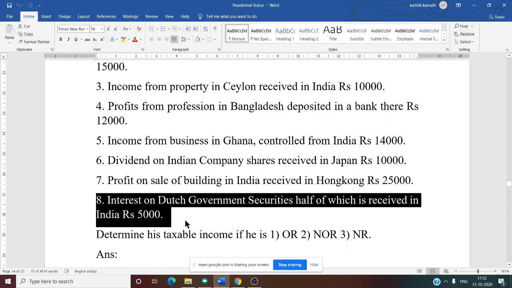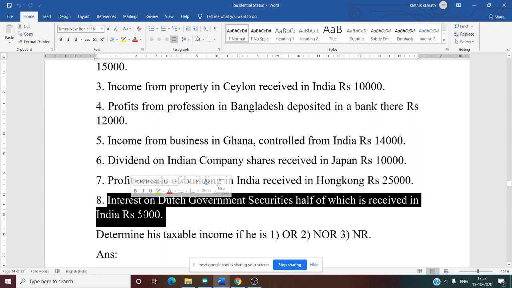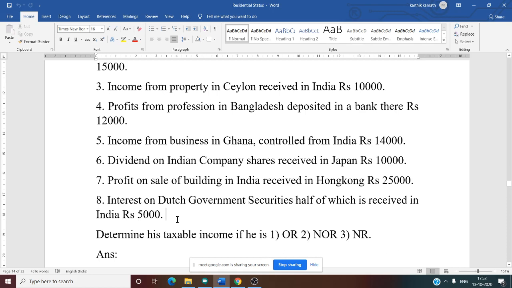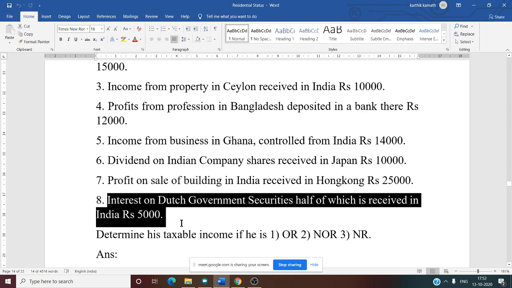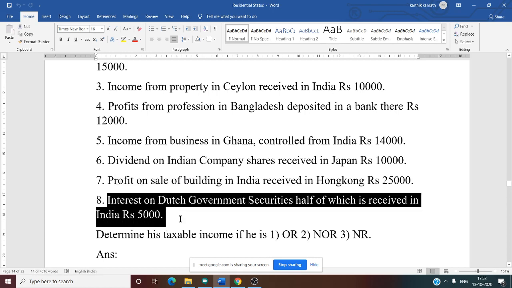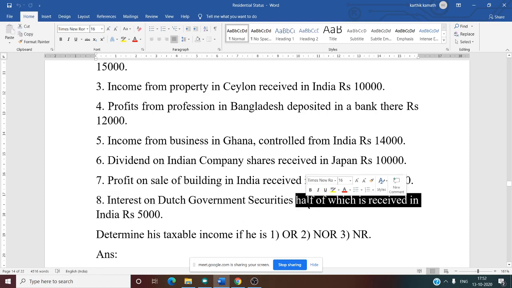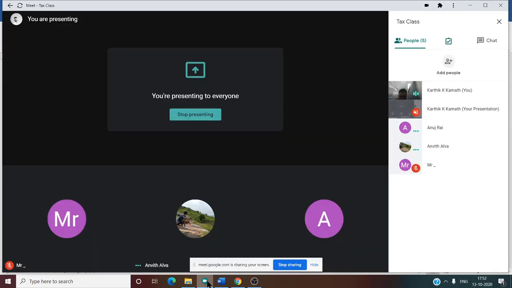See this, interest on Dutch government securities. This is a case of source outside India, received outside India. In that case, first we need to see as per the table. What is this case? Source outside India, received outside India. Only OR is taxable. So first we will do for only OR 5,000. Then what about the remaining? There is one more condition given: half of which is received in India. That means the remaining 2,500 is taxable. Is this clear?